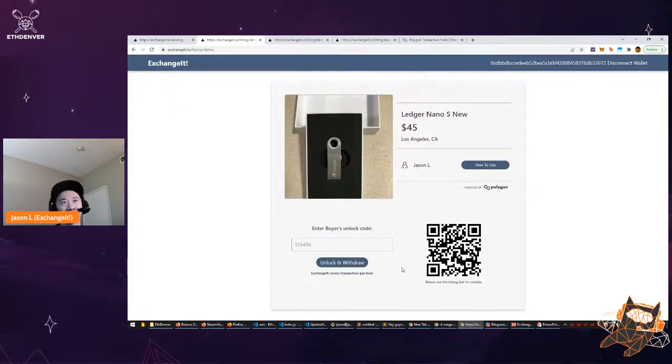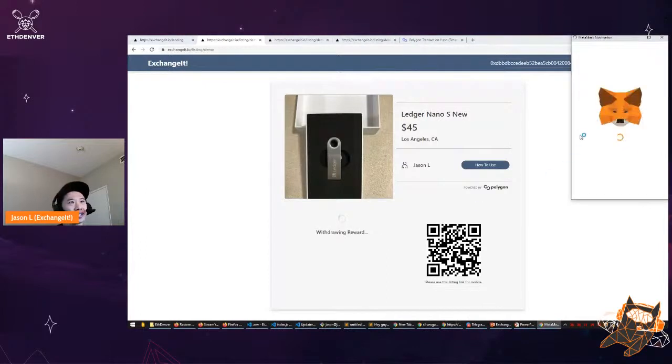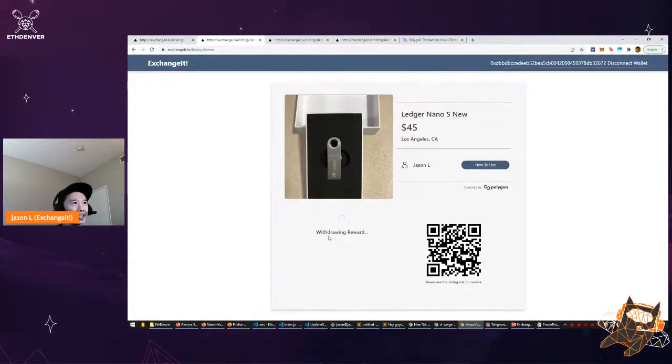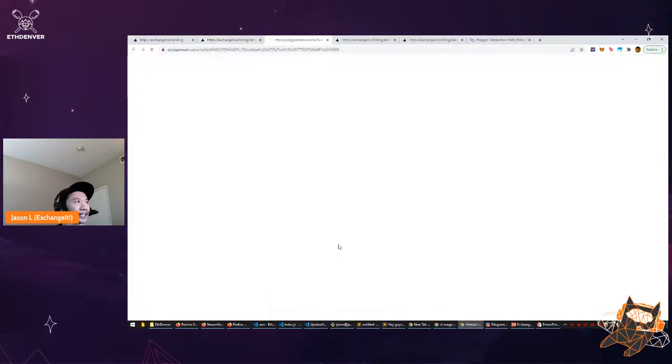Get feedback from them, buy their item, exchange the unlock code, which here is this, because I remember that. He can withdraw this reward. This is a gasless transaction, so this is leveraging by economy. All the seller needs to do, we pay for the gas, he signs the transaction, it goes through. What we've deposited in this demo goes directly to the wallet that he has connected.